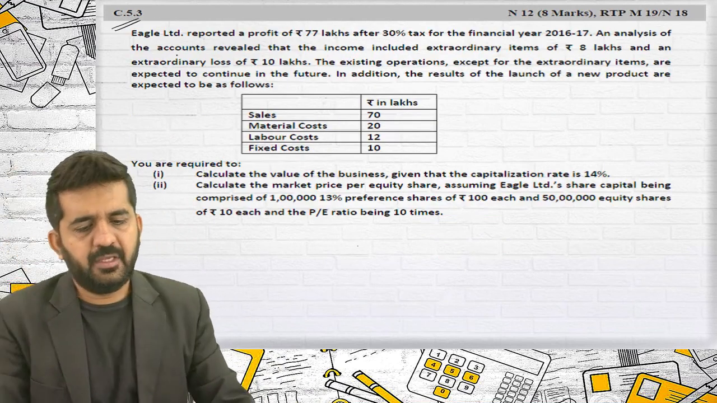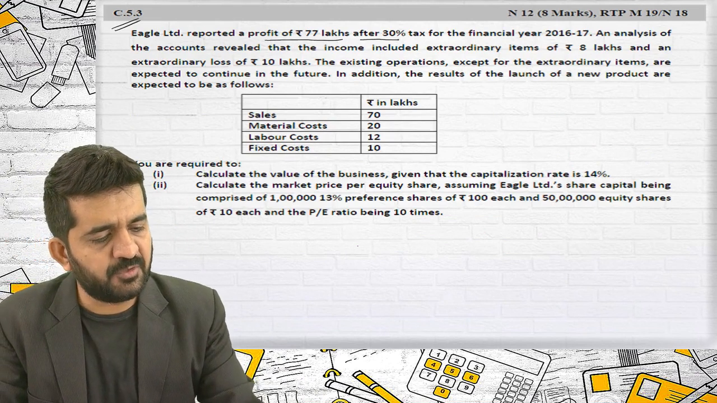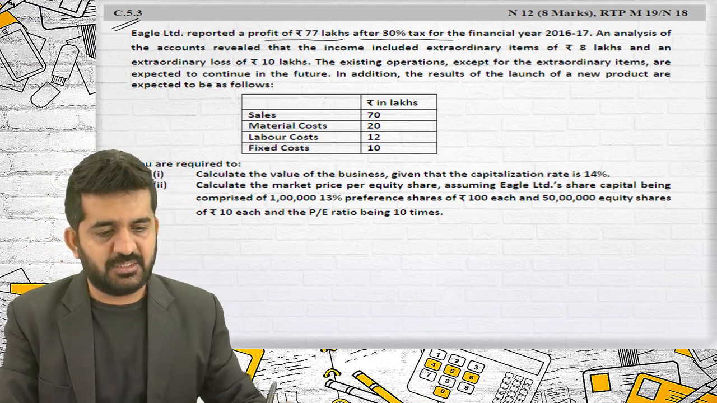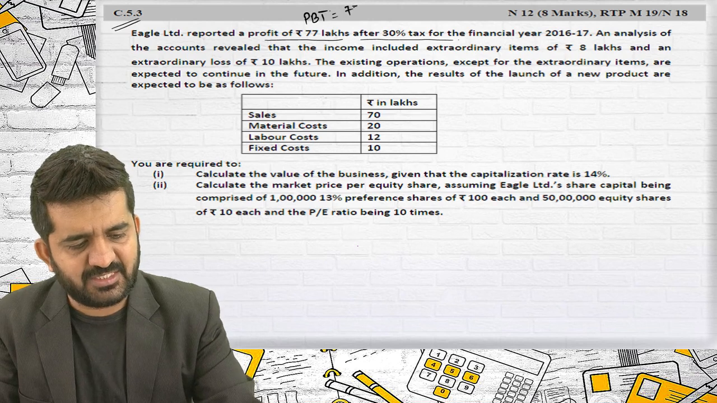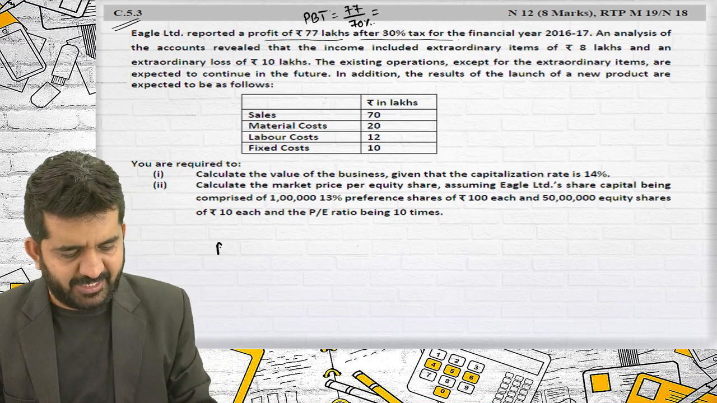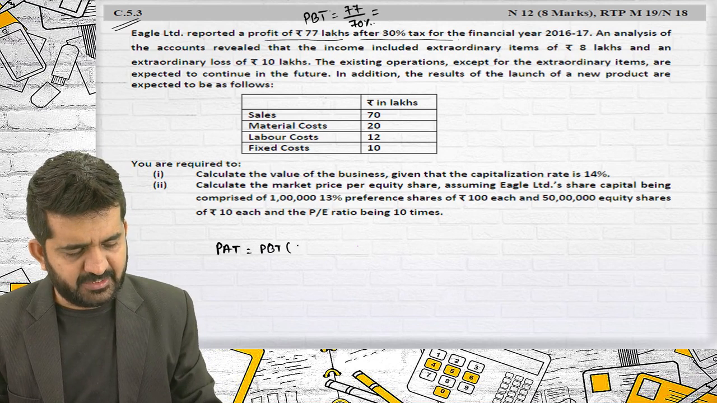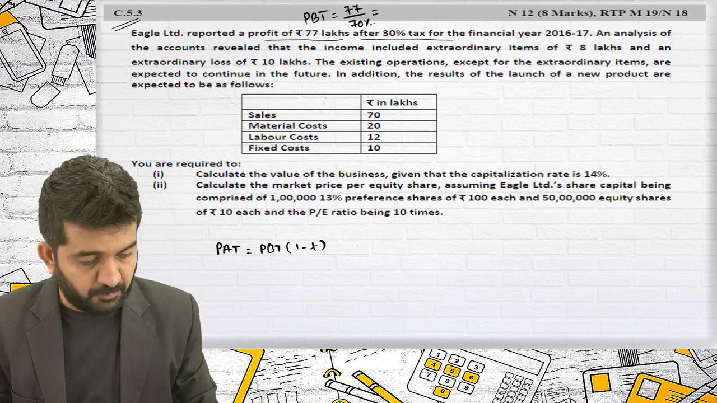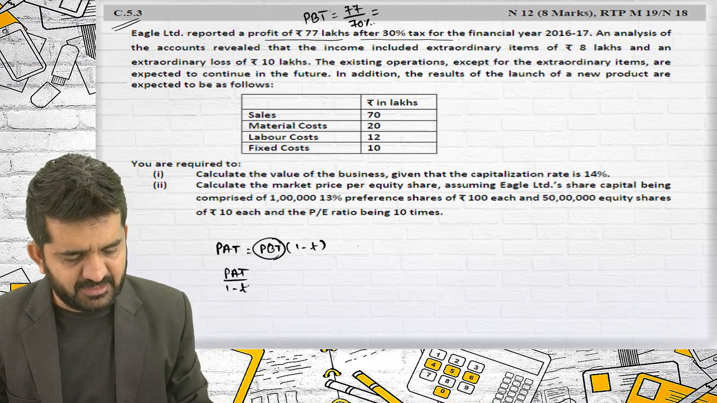C5.3. Eagle Limited reported a profit of 77 lakhs after 30% tax. So what would be profit before tax? If this is after tax, it is 77 lakhs divided by 1 minus 30%, that is divided by 70%. If you want to find out profit after tax, it is nothing but profit before tax into 1 minus t. So if you want to find out profit before tax, it will be profit after tax divided by 1 minus t.